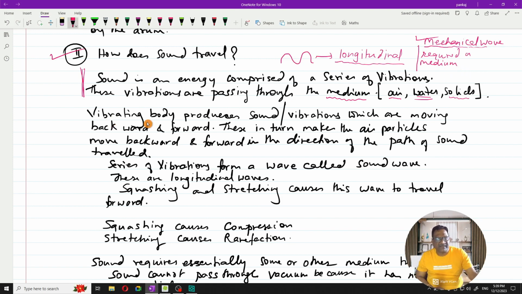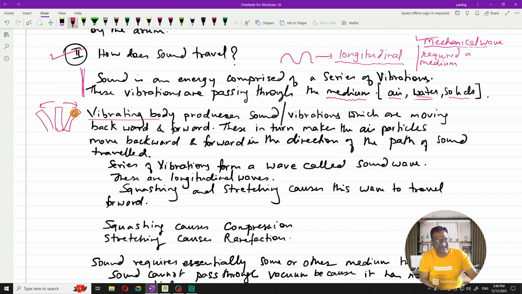Now, a vibrating body produces sound, or you can say vibrations, which are moving backward and forward. When a body vibrates, the motion is to and fro. Suppose you have a prong of a tuning fork, and if you hit it hard on the rubber pad, what will happen? This particular prong will vibrate in the forward and in the backward way. It's going to shift between these two places.